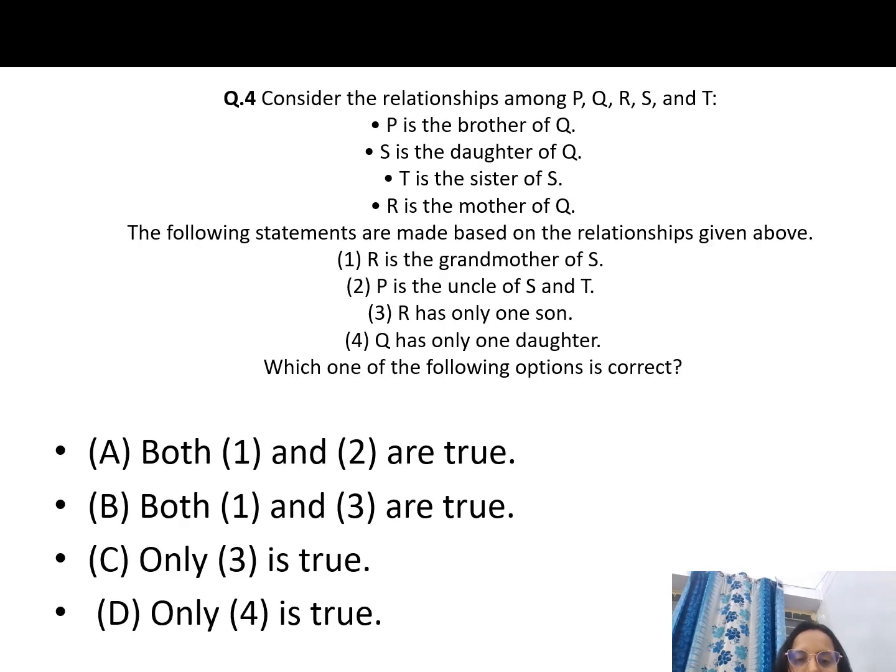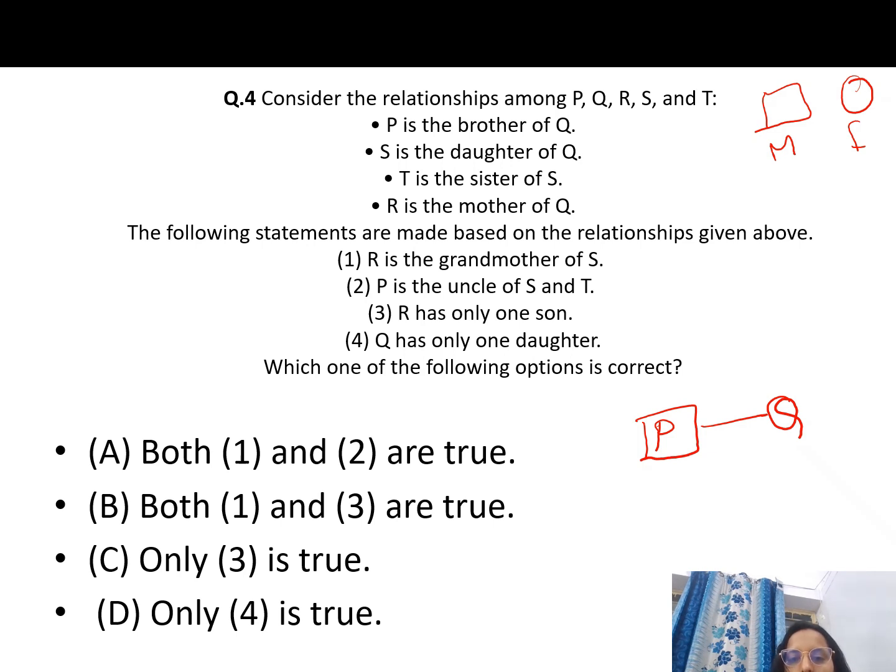Okay, then comes your fourth question. This is a relationship question considered among P, Q, R, S and T. For this we will always draw a diagram. Okay, so P is the brother of Q. For male we will draw a square, and for female we will draw a circle. P is the brother of Q, so we will draw P in a square. What Q is, is not said till now, so we will draw it like this, and because these are sibling relations, we will draw them on the same line.